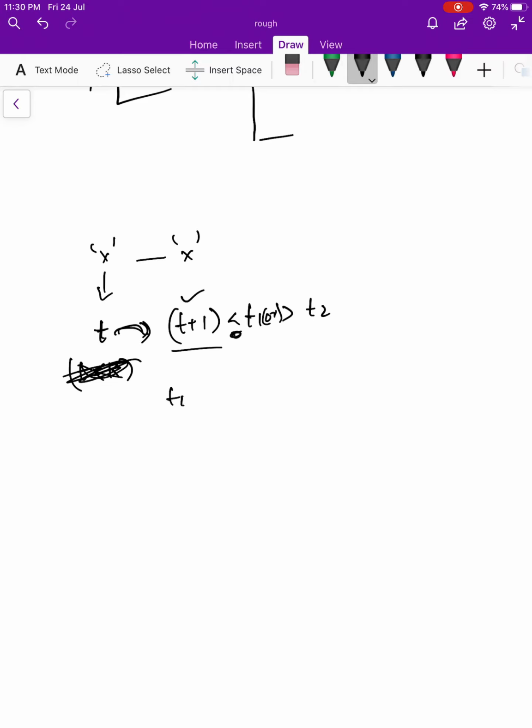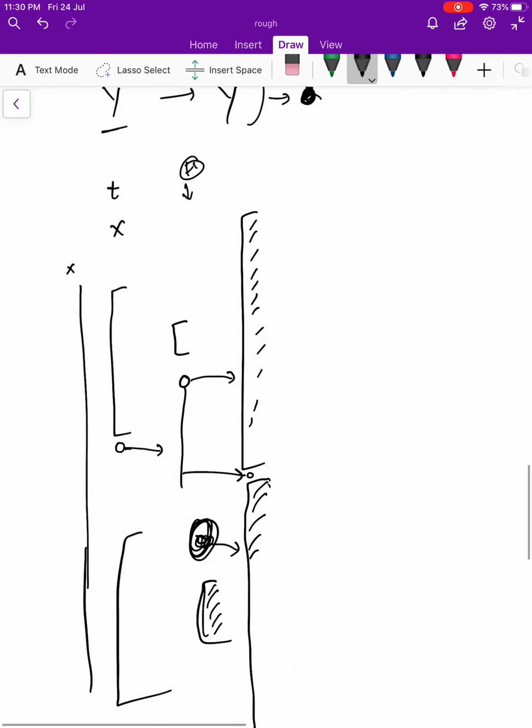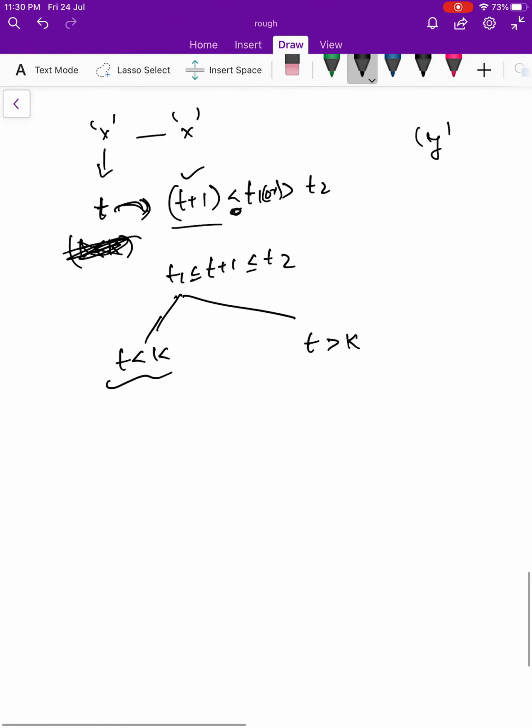But if it is otherwise, if T plus 1 is between T1 and T2, in this case we have two conditions: T is less than K or T is greater than K. T will not be equal to K, because if T is equal to K, then obviously it is a type of shore Y. If T is less than K, then it is on this position, and the next position will be on the next shore, that it will go at the time T plus 1.